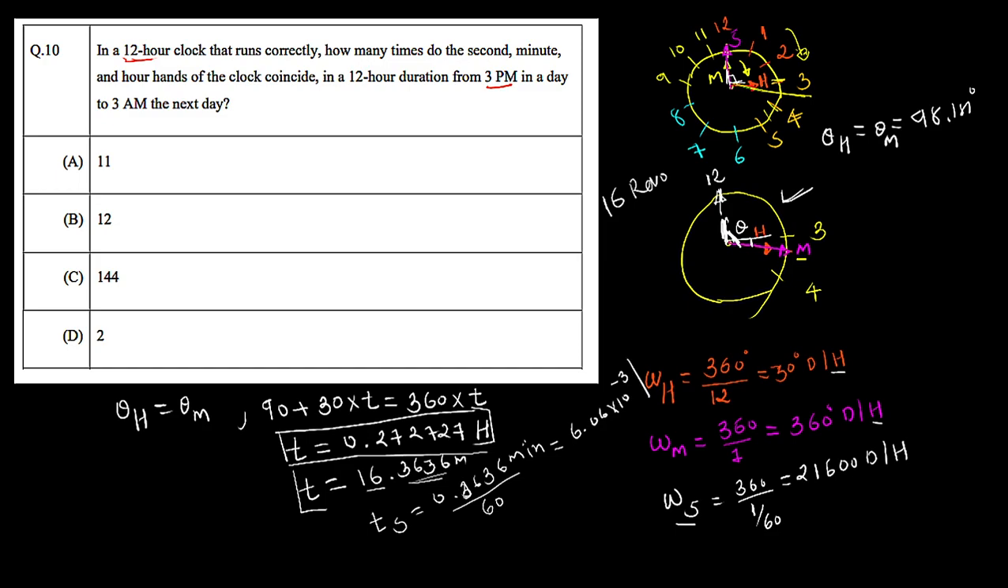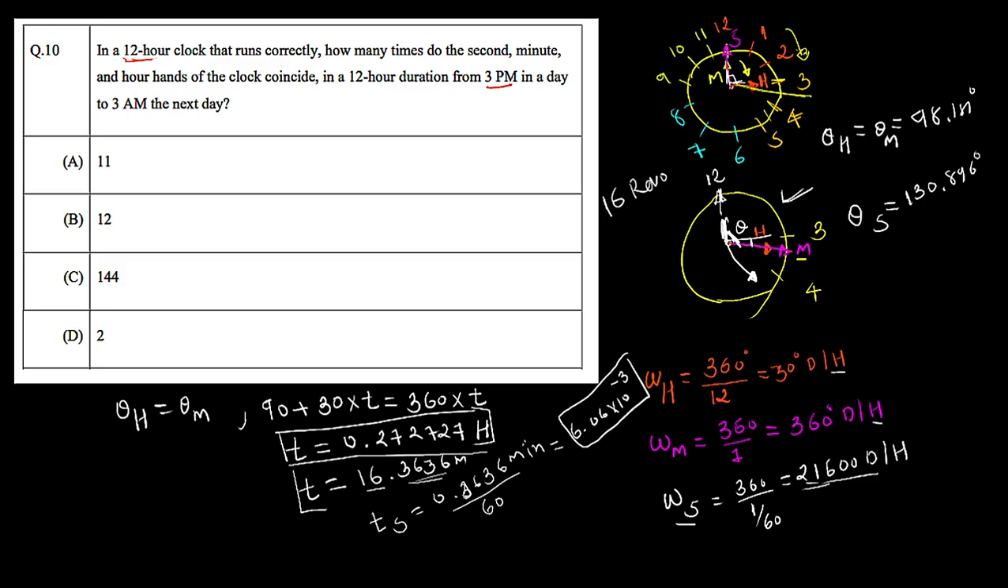Now we have to multiply this time with the angular velocity for the second hand, which is 21600. If we multiply those two numbers, we get theta for the second hand, which turns out to be 130.896 degrees. You can see the angle is other than 98.181. So here we can log it: our second hand will be somewhere here when this happens.